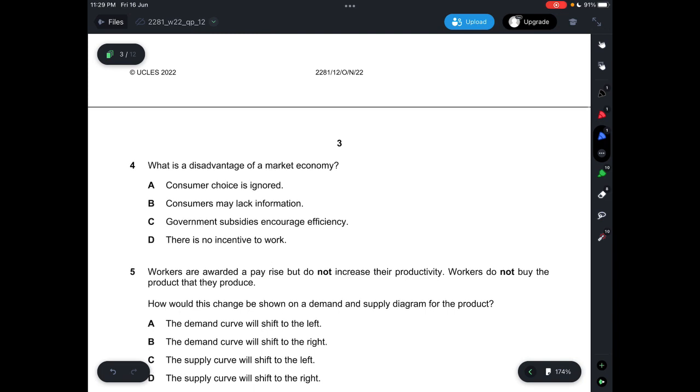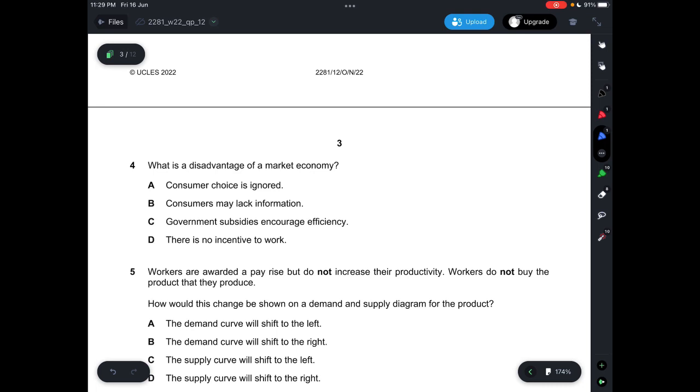Question 4, what is the disadvantage of a market economy? Okay, a market economy is when the prices of goods are determined by market forces and the price mechanism. Depending on the consumer, if the consumer decides to buy this item, that will be indicated by the demand curve, and the amount that producers can supply will be based on the supply curve. So the price is determined by the amount of demand and the supply, and this indicates the equilibrium price for that particular item.